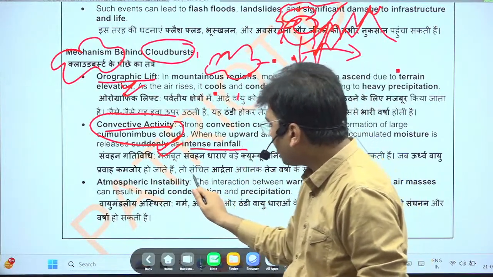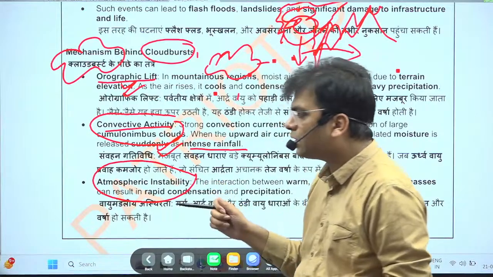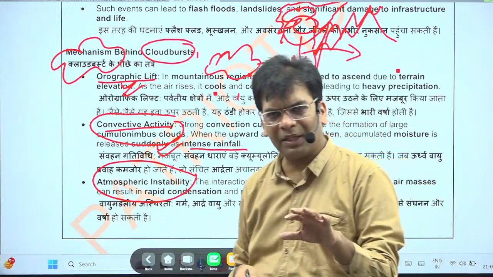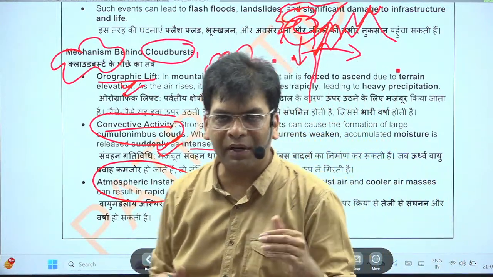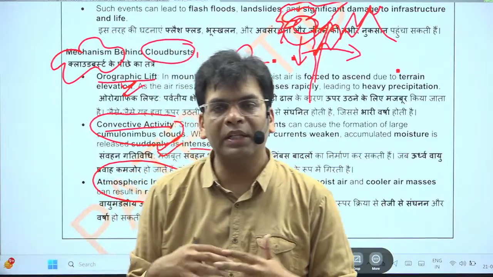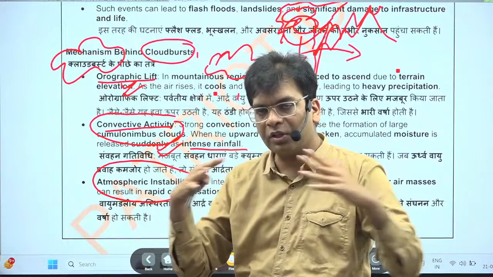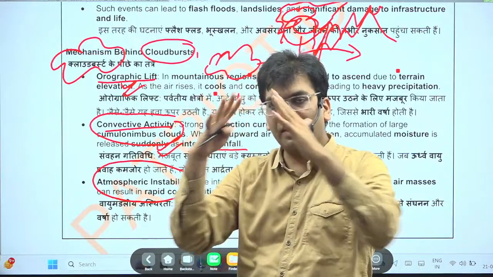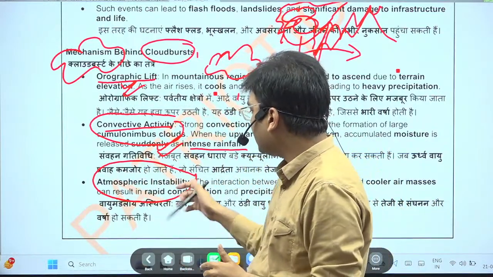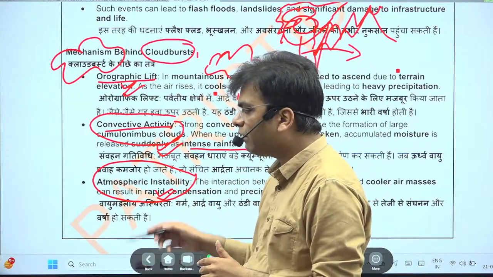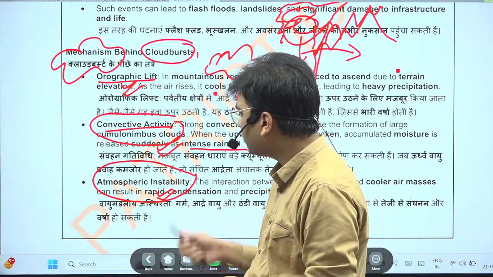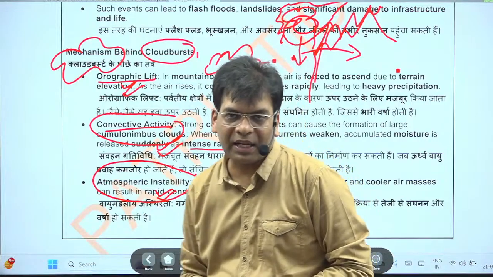Okay. Atmospheric instability can result in a cloudburst. Simply, it happens in the area where two types of fronts meet, and whenever there is frontogenesis, there will be unstable conditions, and this will result in very high rainfall. It could also be due to cyclonic and anticyclonic conditions.